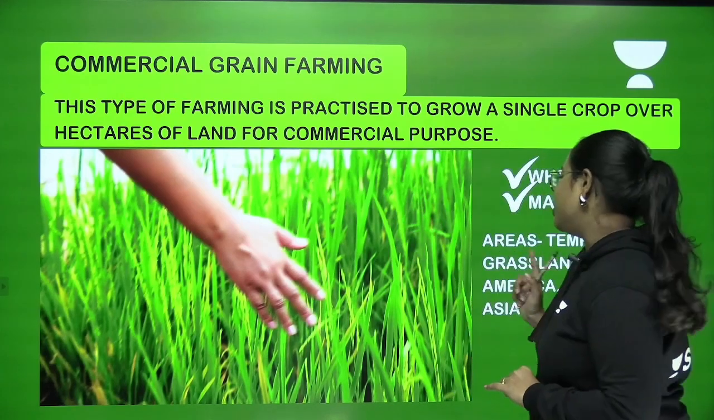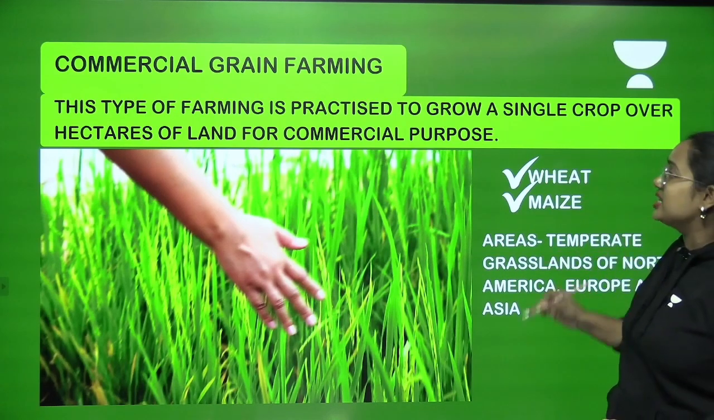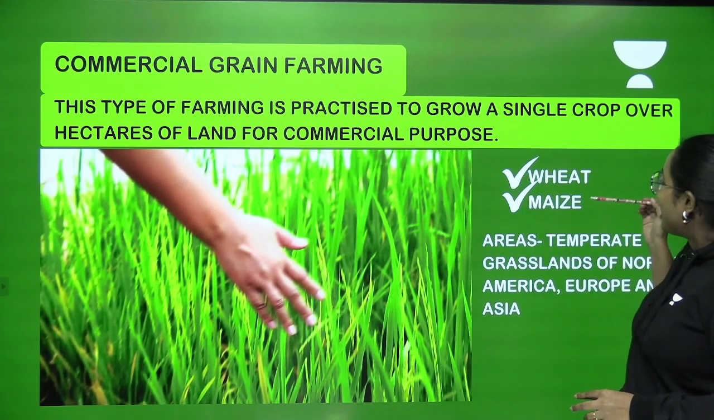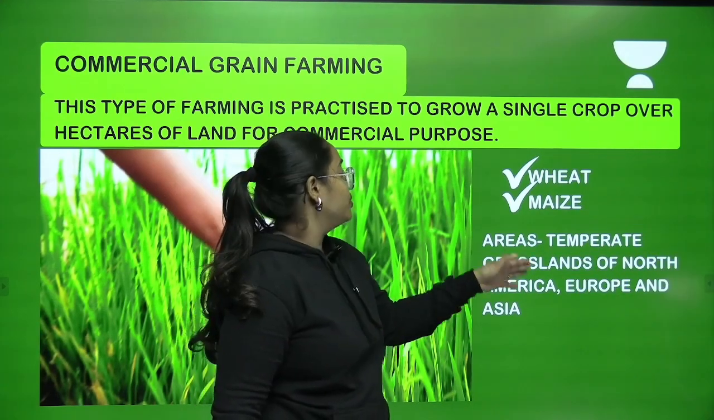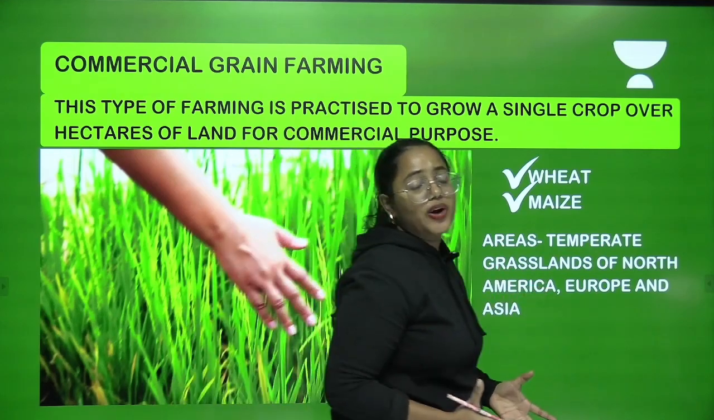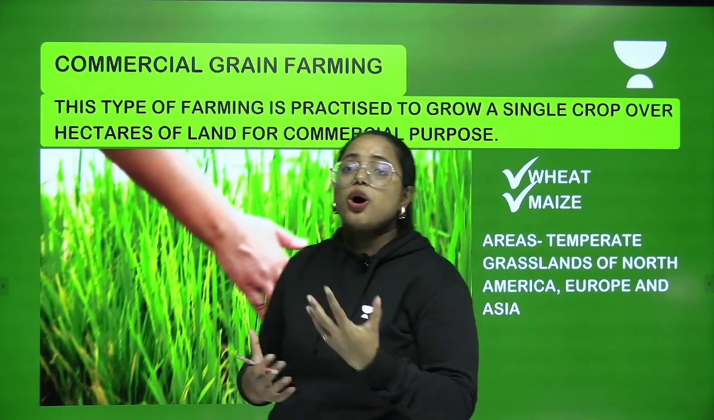And now what we are going to learn is all about the different types of crops that are cultivated under commercial grain farming. What are they? Wheat and maize. And where are these cultivated? Temperate grasslands of North America, Europe and Asia. So these are the places where the grain farming or the commercial grain farming is predominantly happening.